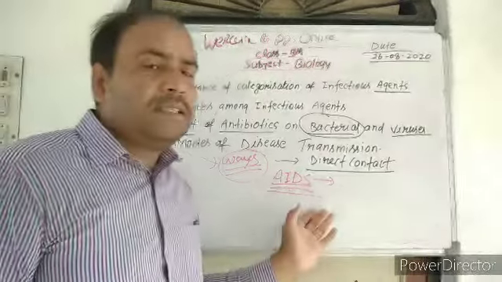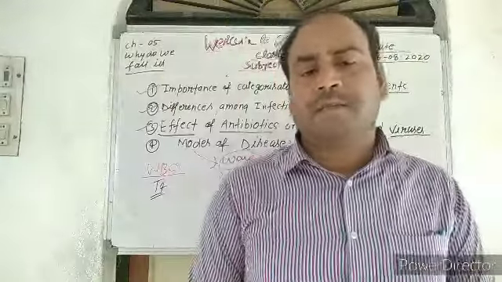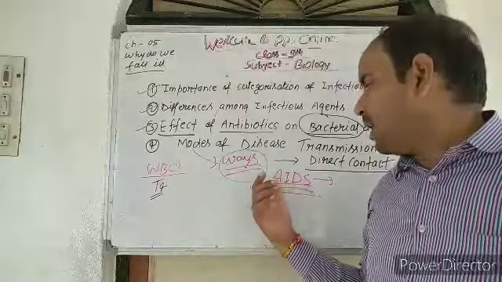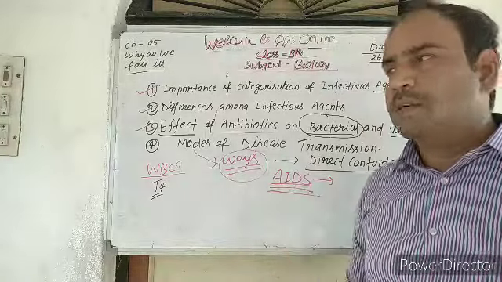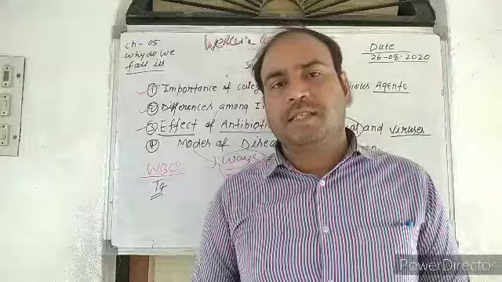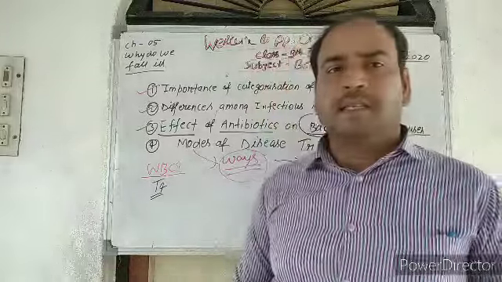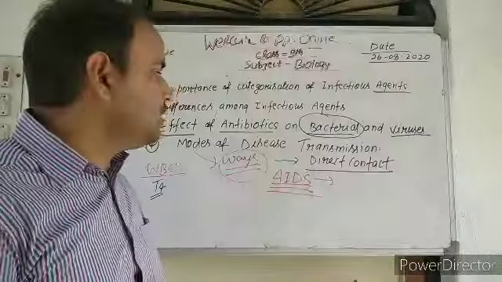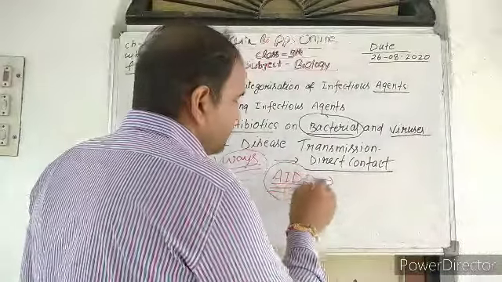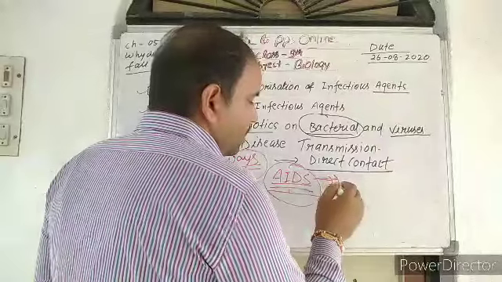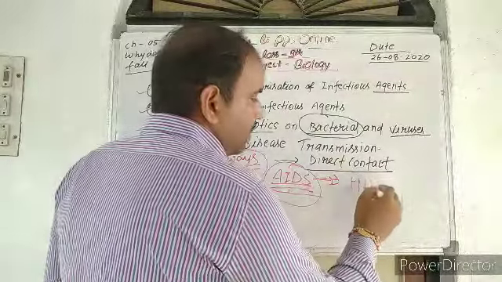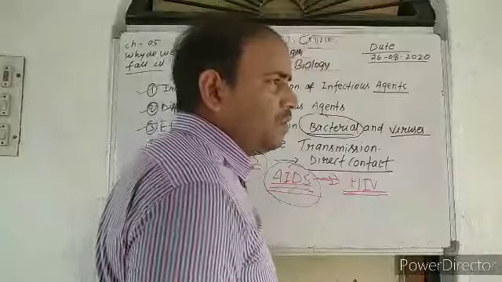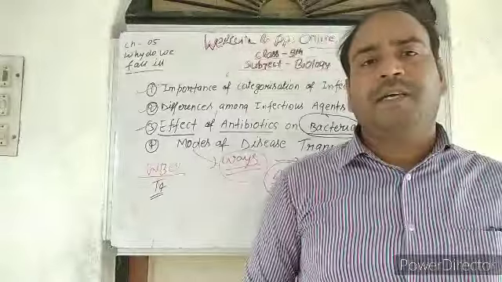So that is AIDS, which is part of the retrovirus family and is the result of the HIV virus. It stands for acquired immunodeficiency syndrome. So what are the modes of transmission of the disease? First of all, let us discuss AIDS and the HIV virus: how does the HIV virus transmit from one person to another? What are the main ways?